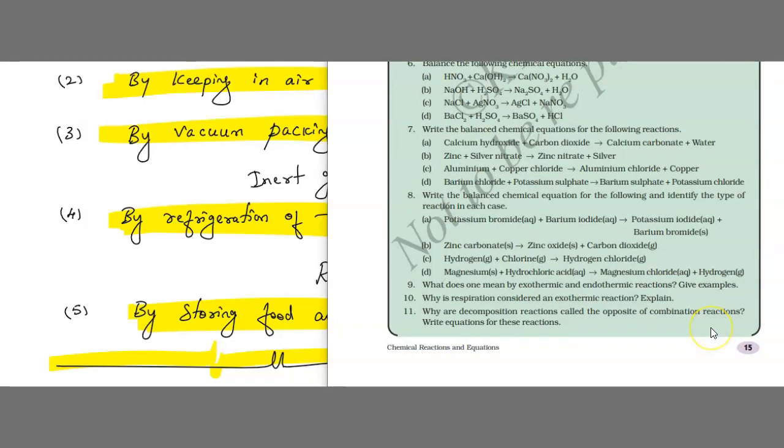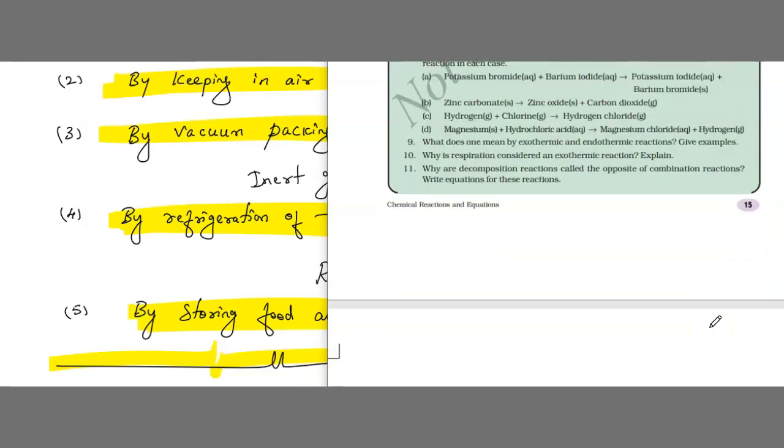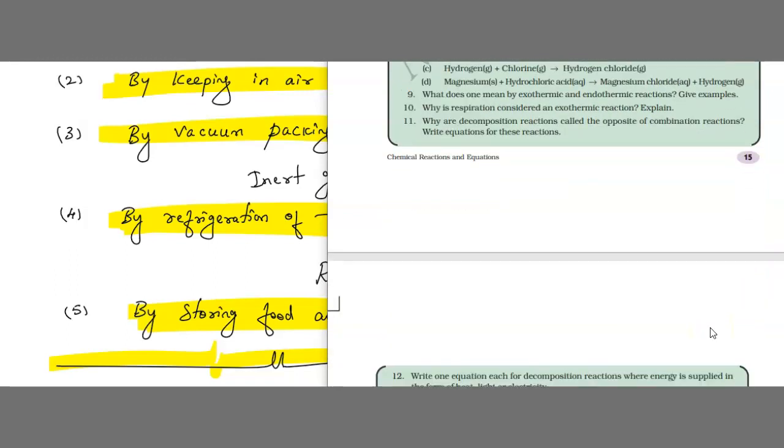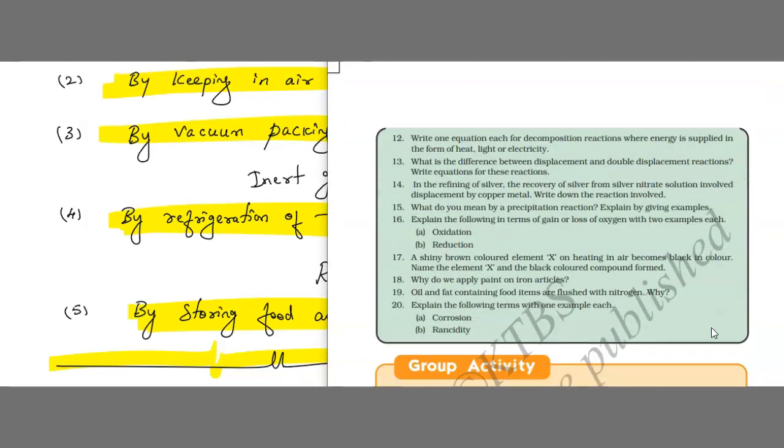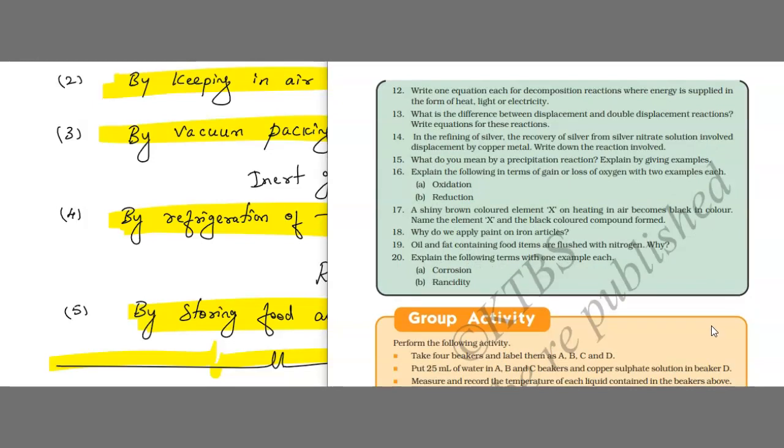So this is your exercise, question and answers which you need to solve. I want you to solve these questions and answers in detail. We have already explained in detail. Now you are supposed to solve all these questions.